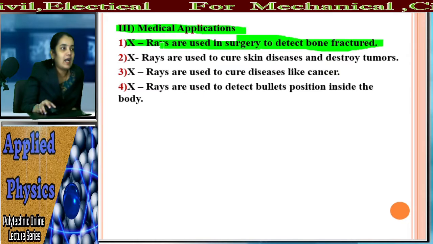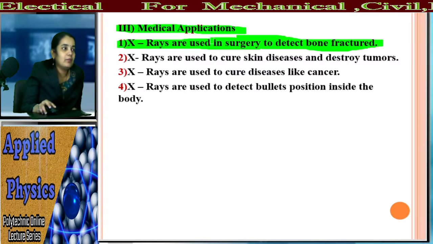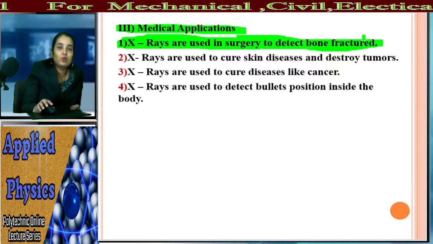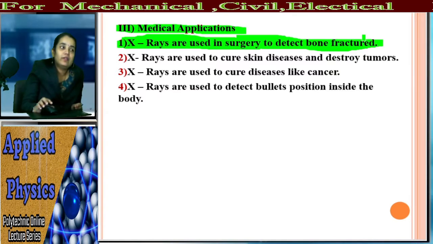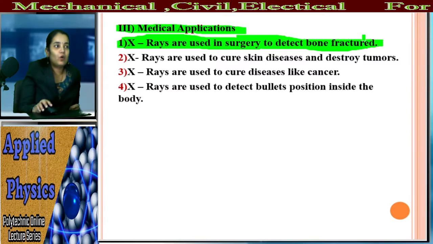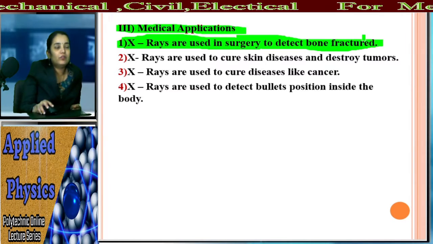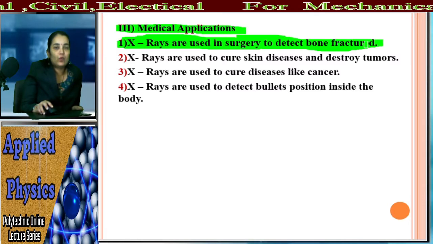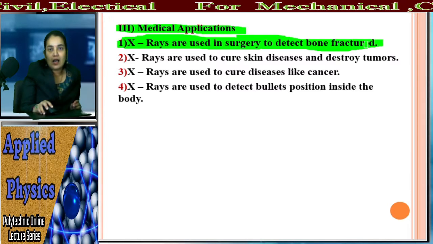X-rays are highly penetrating. So they can penetrate through our body muscle, but they cannot penetrate through our bone. So if there is a fracture or a crack in the bone of our body, then that can be detected with the help of X-ray. So X-rays have a high penetrating power.